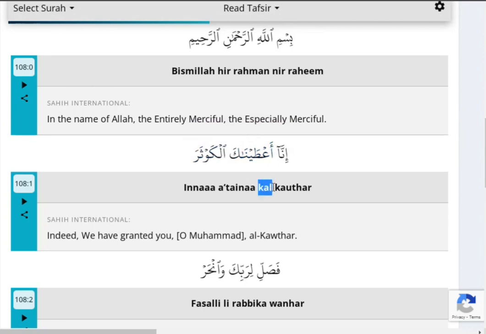This kaf will be connected with the lam. It will make cow. Kaf goes to wow. Cow. Tha goes to ra. We will stop on it. And the ra sound will be bold because it comes after fatha. Thar. Cow. Thar. Kal. Cow. Thar. So this ayah will be like